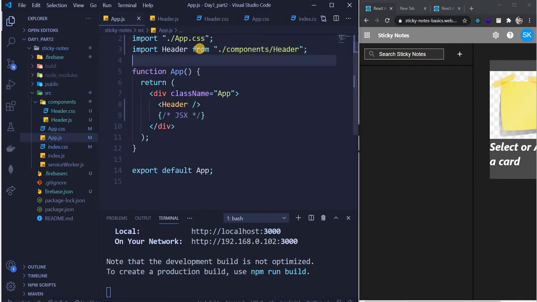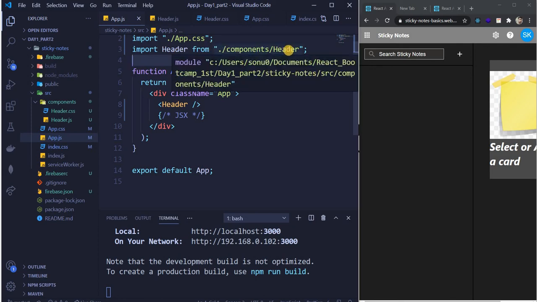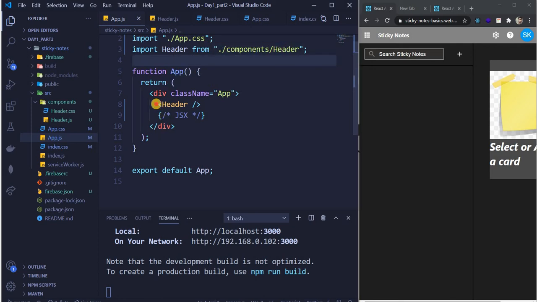I just imported header from dot slash components slash header, and I wrote a self-closing tag for that header so that it can become JSX. Okay, great.